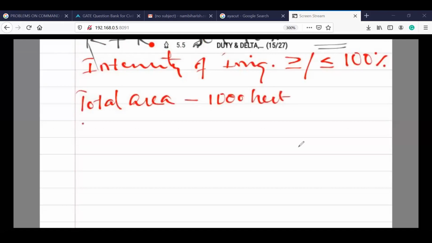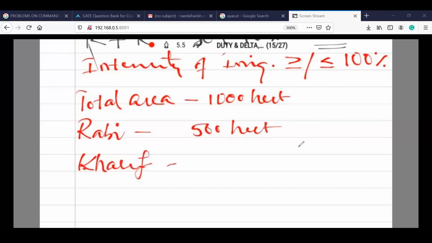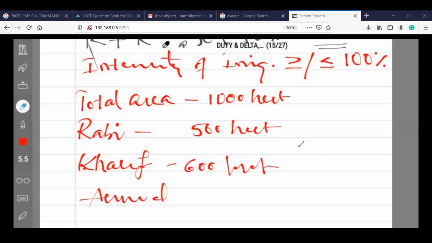For the Rabi season, the area irrigated is 500 hectares, and for Kharif, the area irrigated is 600 hectares. Now tell me what is the annual intensity.